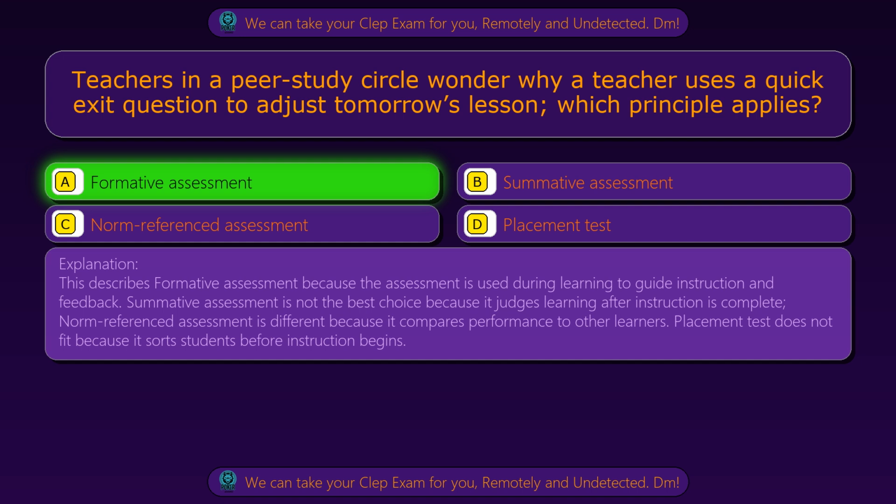Summative assessment is not the best choice because it judges learning after instruction is complete. Norm-referenced assessment is different because it compares performance to other learners. Placement test does not fit because it sorts students before instruction begins.